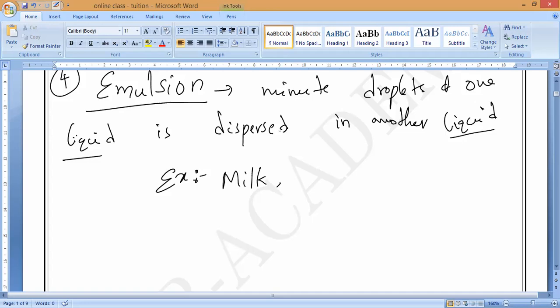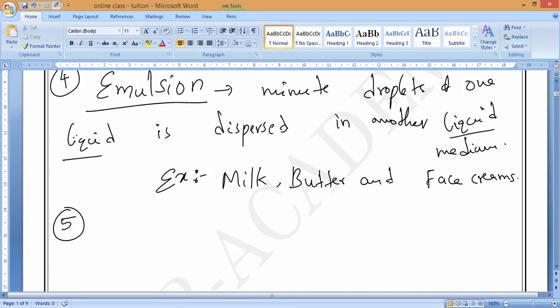When a small liquid droplet is dispersed in another liquid medium, that is called an emulsion. Please note it down. Examples are milk, butter, and face creams. This is called the fourth classification of colloids.